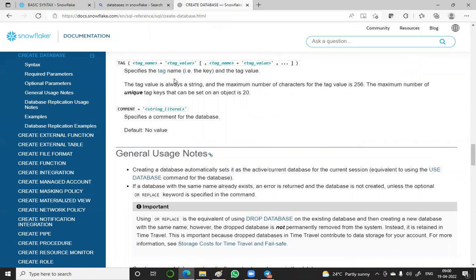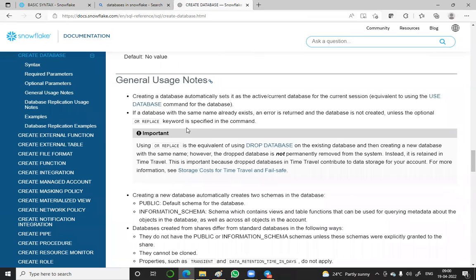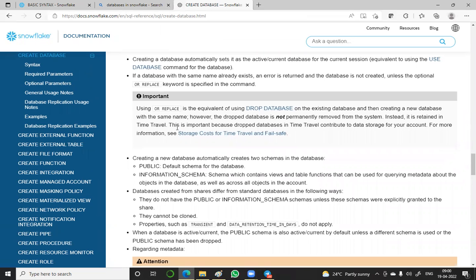Tag name can be given; it specifies the tag name. Comment I told you already, you can write it. Tag name also, see, the tag value is always a string and the maximum number of characters of the tag is 256. The maximum number of unique tag keys that can be set on an object is 20. So these are the rules. Like I told you, when you go deeper, there are many rules on each parameter in a database syntax.